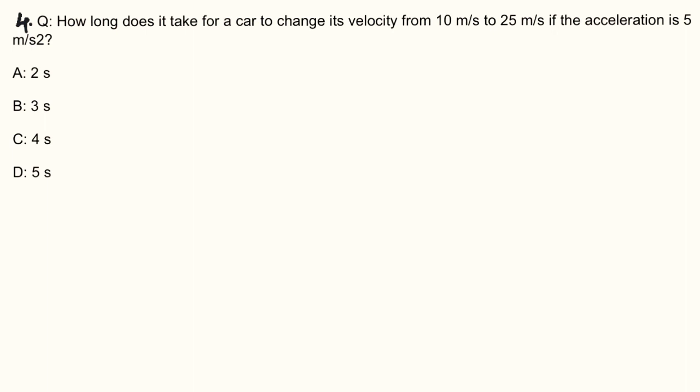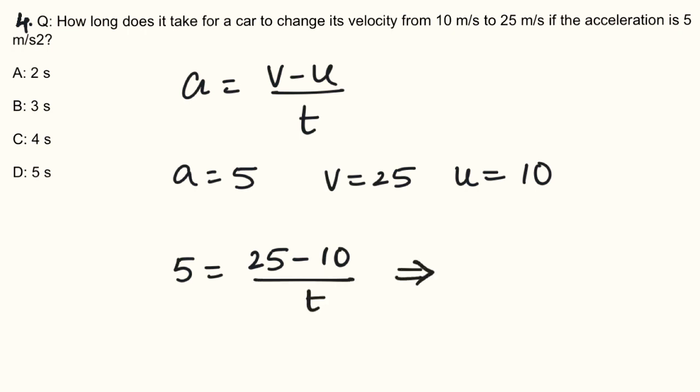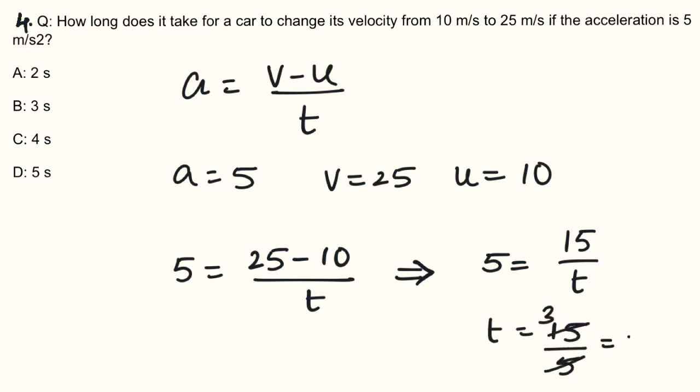So how to solve this one here? Again, use the formula. Acceleration is change in velocity divided by time. So it's given that acceleration is 5 and the final velocity is 25 and the initial velocity is 10. So again they are asking for time. So just substitute the given quantities, then what are you going to get? 5 equals 25 minus 10, that will be 15 by t, then t equals 15 by 5, that's nothing but 3. So it is 3 seconds.